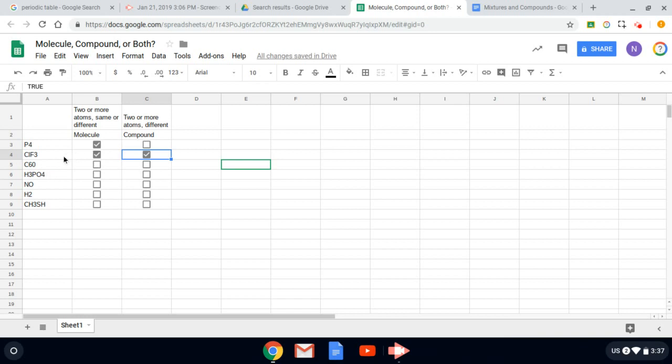C60, 60 atoms of carbon. This is called something like Buckminster fullerene. Is it a molecule? Yes! Doesn't matter if it's same or different. Is it a compound? It's made of only carbon. To be considered a compound, you need more than 1 element in it. Okay, so I got to speed this up. If you haven't caught on, all these are molecules. But to satisfy the more specific, special compound criteria, it has to be made of different, multiple elements.